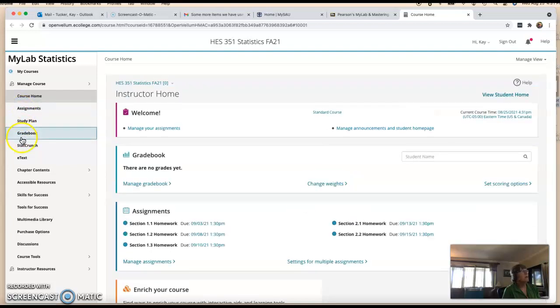That's the main thing I'll need. There's some other things over here, the multimedia library, but most of what you need out of that, I've already put on Blackboard, which I showed you a second ago, the PowerPoint slides, the video lectures. So the main thing you will need out of here is assignments and gradebook. All right, obviously you have not purchased the textbook yet, so it won't take you straight in. So I'm going to show you what it's going to look like from your side.